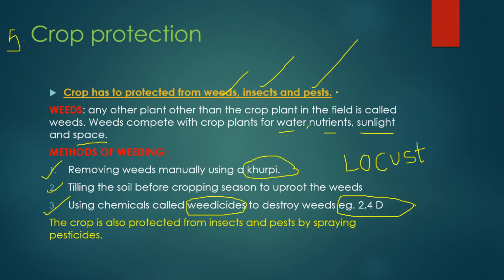Next, pests. The farmer has to protect the crops from pests also. For this, he has to use pesticides. Weedicide is for weeds, pesticides are for pests. Pesticides, here I have written the spelling. So he has protected the crop.